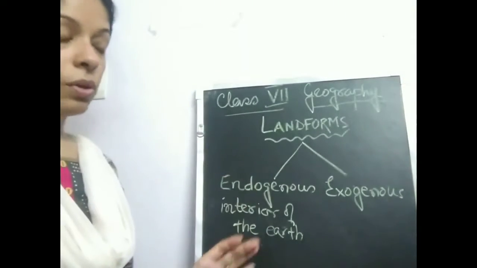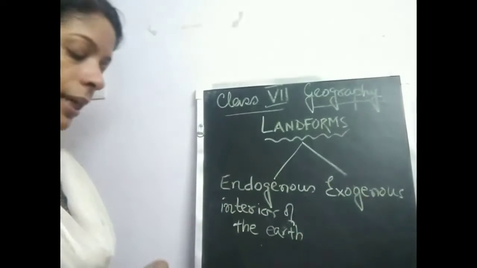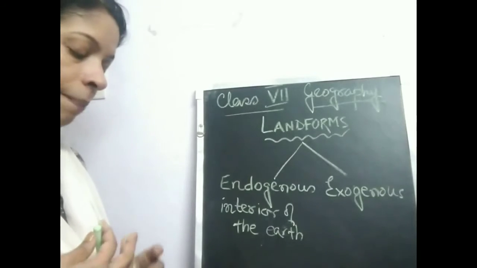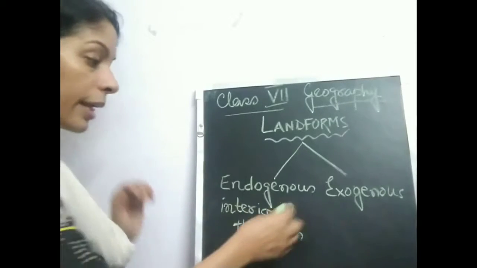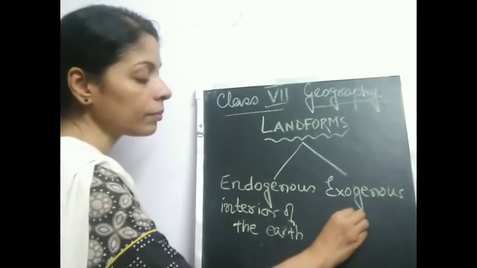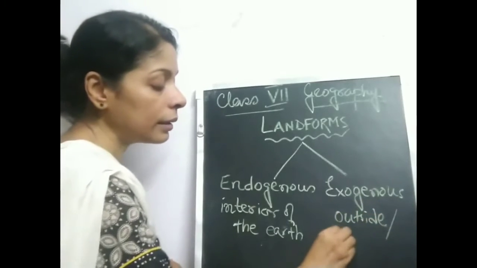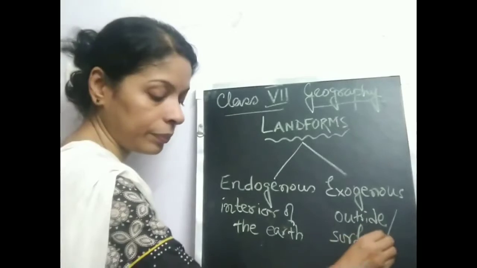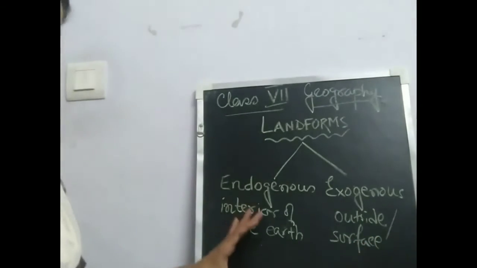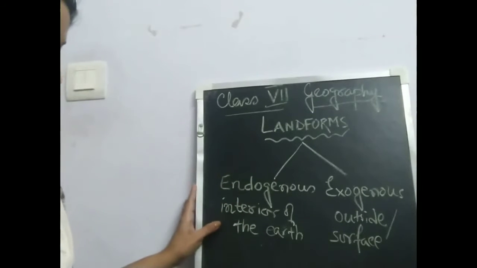Another group of factors is the exogenous. That means it is taking place on the surface of the earth, on the outer side. Exogenous means external. It is not inside the earth, but outside or on the surface of the earth. Okay, so mainly due to these two forces, landforms develop on the earth's surface.